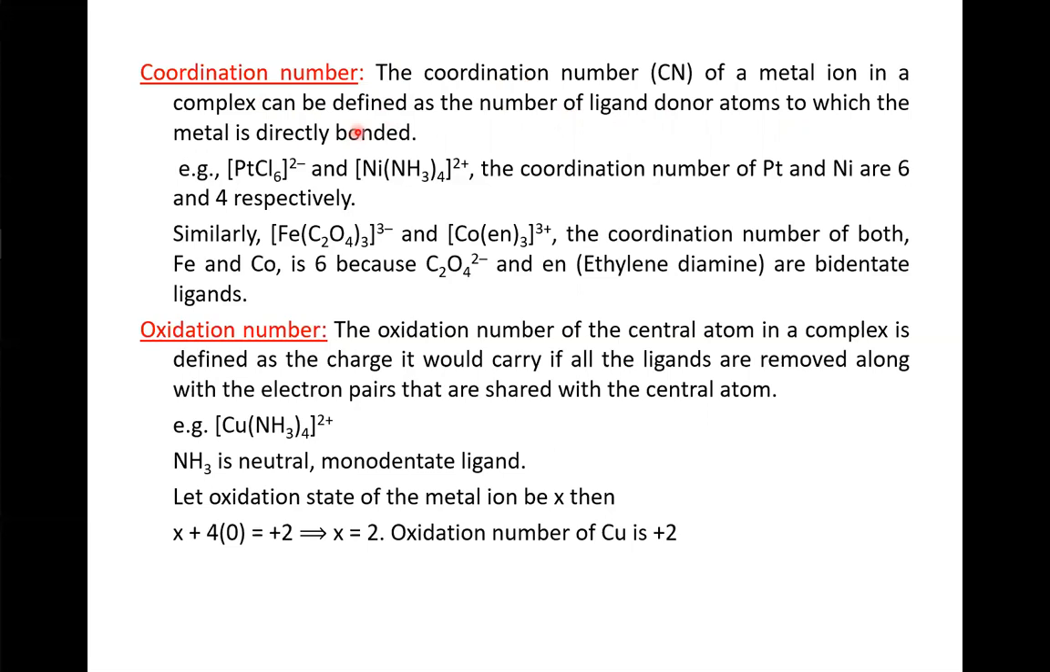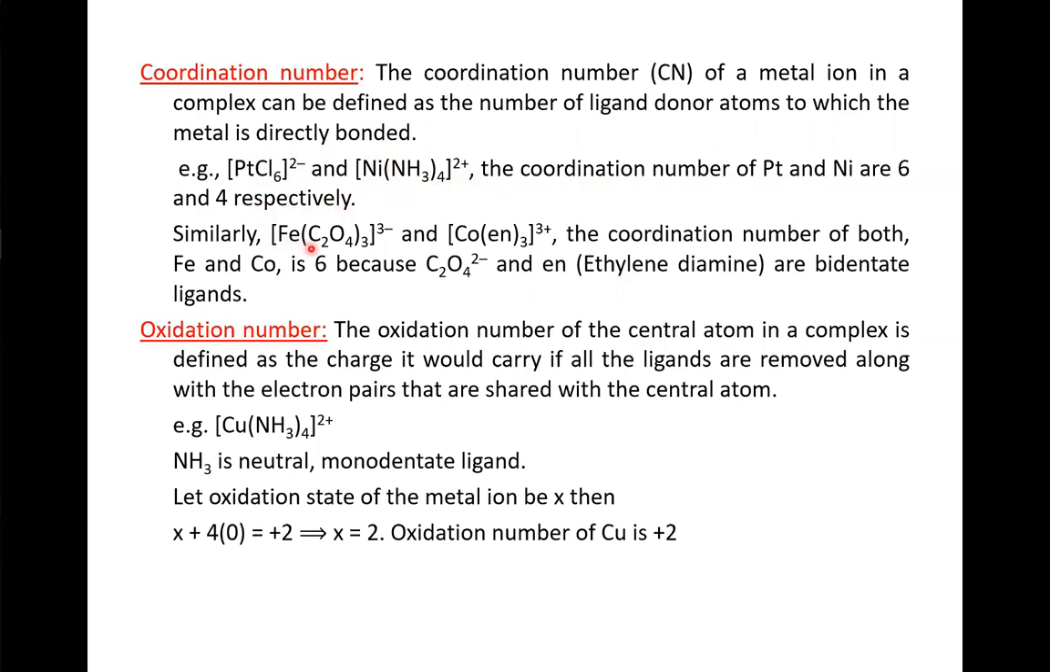Generally, many students confuse it with the number of coordinate bonds formed by the ligands. Suppose it is monodentate, then you can directly take the coordinate bonds. So here in this example, that is PtCl6 2 minus and Ni(NH3)4 2 plus, both the Cl and NH3 are monodentate ligands. Therefore, the coordination number will be the number of coordinate bonds. So the coordination numbers are 6 and 4 respectively.